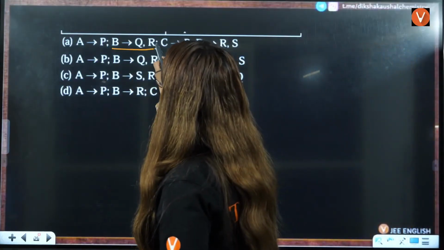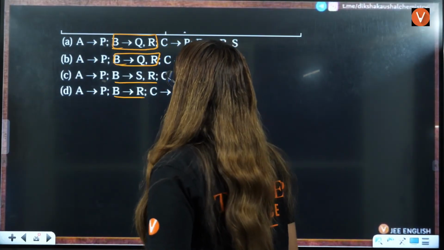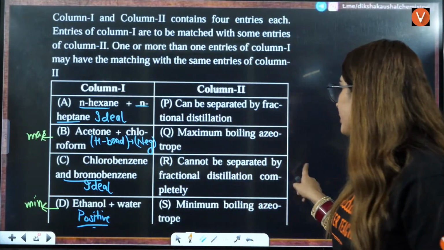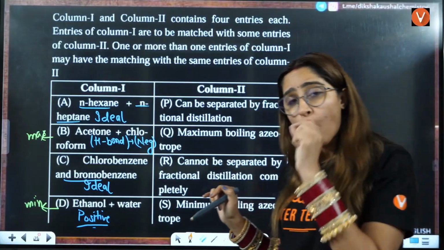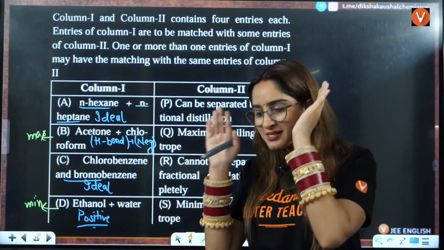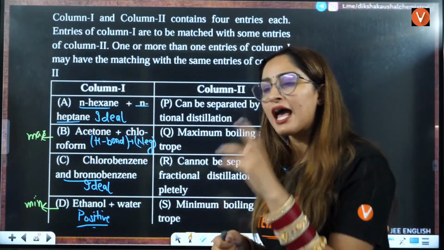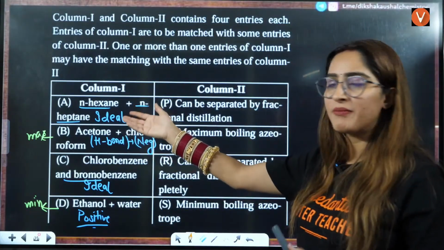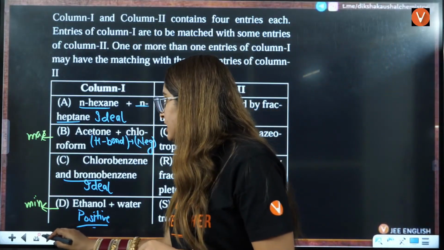Then B is you have Q and R, here you have Q and R, here you have S, R, here you have only R. Let us see R. R is what? Cannot be separated by fractional distillation. That is also true. Because non-ideal solutions, you can't separate that by, see, ideal solutions will have no interactions, right? So that is why they can be separated by fractional distillation. But here, when they form more interactions or less, they cannot be separated by fractional distillation.